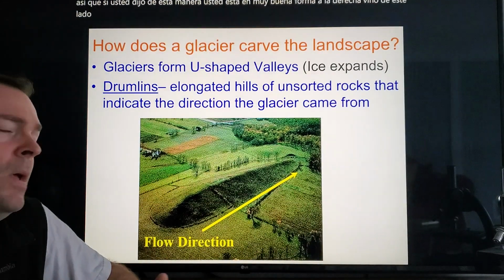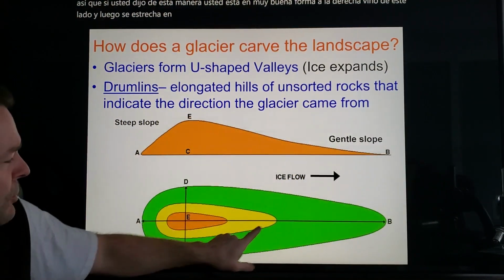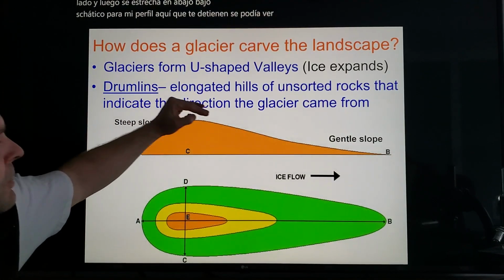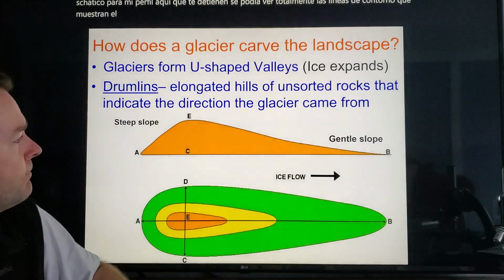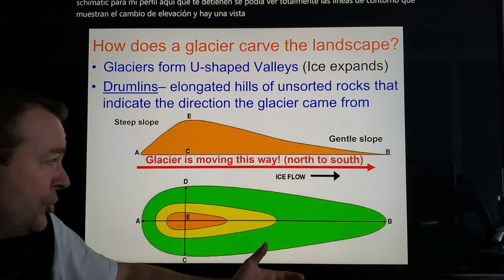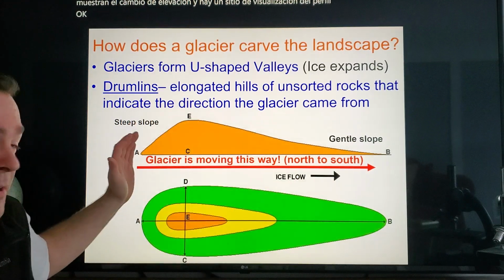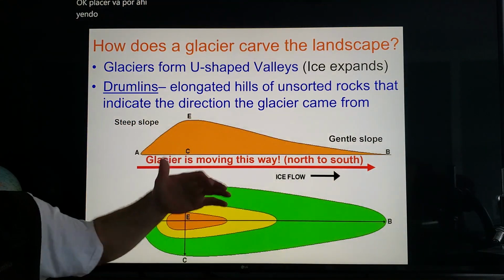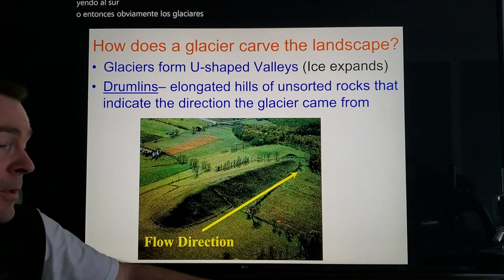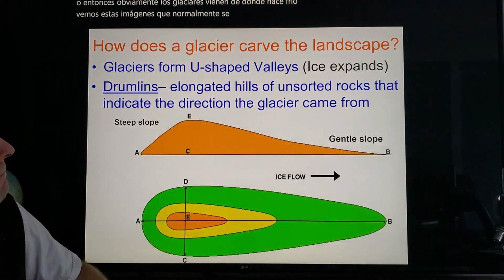That's your flow. A little schematic from a profile here. That's a top view. You can totally see the contour line showing change of elevation. And there's a profile view side slope. Okay. Glacier is going that way. Now, it should make sense. It's coming from the north going to the south because it's colder in the north, and obviously glaciers come from where it's cold. All right? So when you see these pictures, you can usually tell which way north is because that's where the glacier came from. Okay?